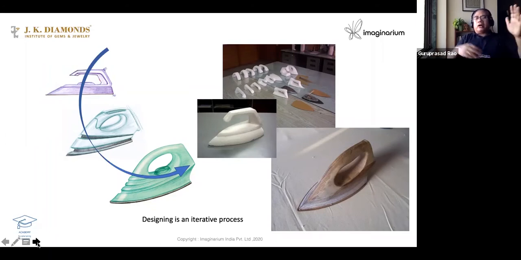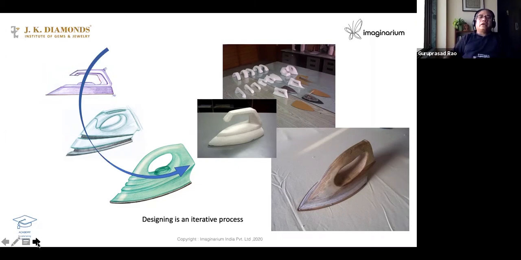And then you show it to other friends. They also suggest something. Why they are able to suggest something? Because you have externalized the idea. Idea is externalized, it is on a piece of paper and you are able to reflect on it. Correct, no? And design is a highly iterative process. That means you keep on adding and subtracting things from it. Your jewelry design also is like that. You can design one thing and you think that okay, it's okay, but I can add something more. No, it is looking more cluttered. I want to remove something. So all such things keep on happening.